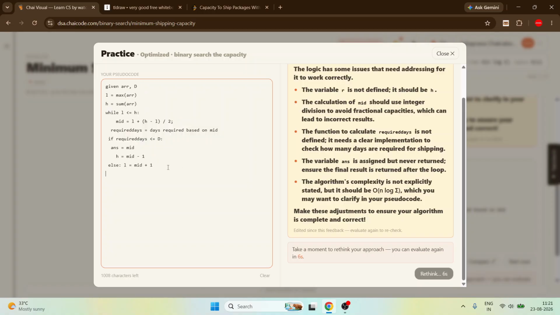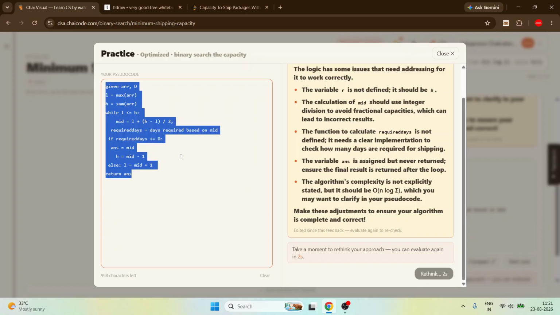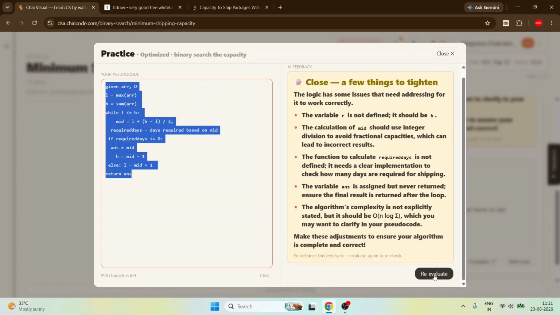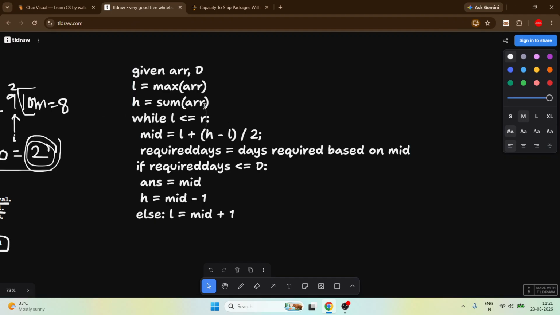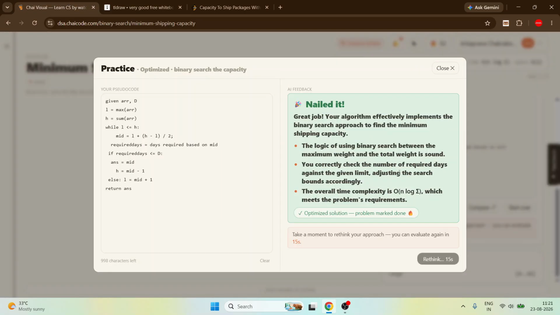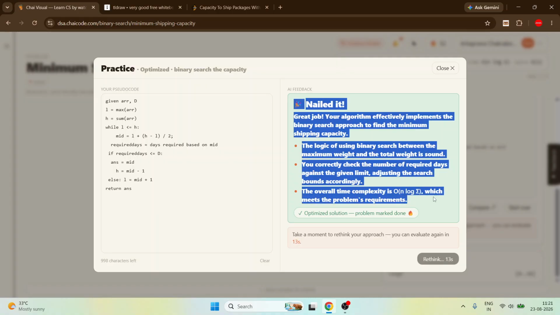And at the end we have to return the answer. I mistake it. So this will become H, and at the end simply return the answer. Yes, see, we did it.